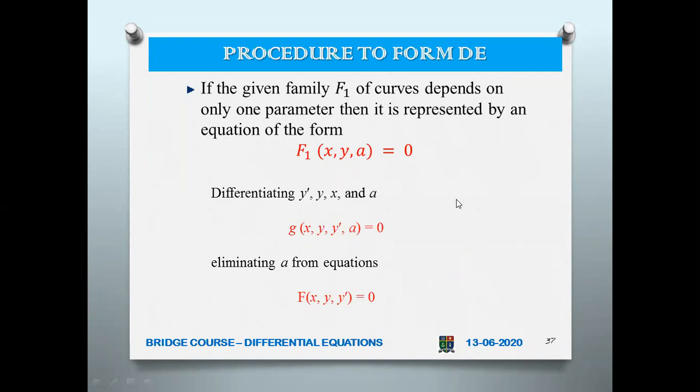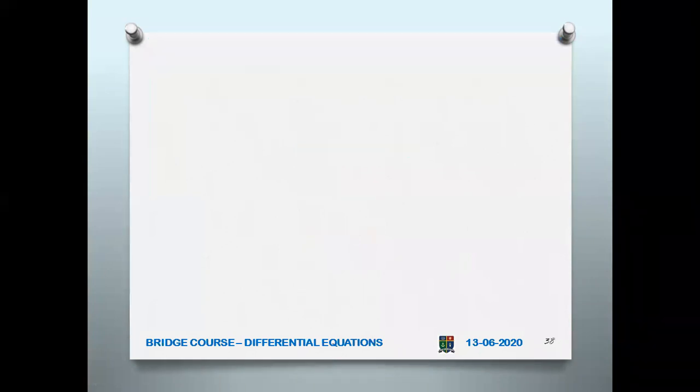Differentiate and try to eliminate. That's all. Elimination means you find the value of the constant from any one of the equations and then substitute in another equation. Then that constant is naturally eliminated.